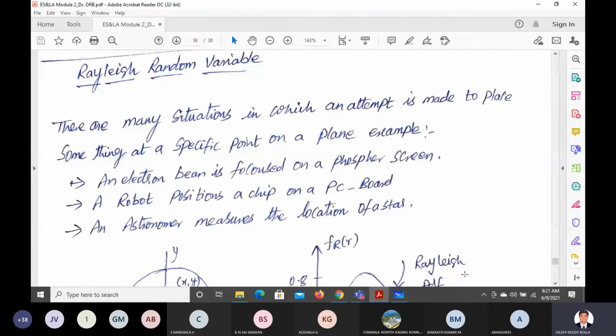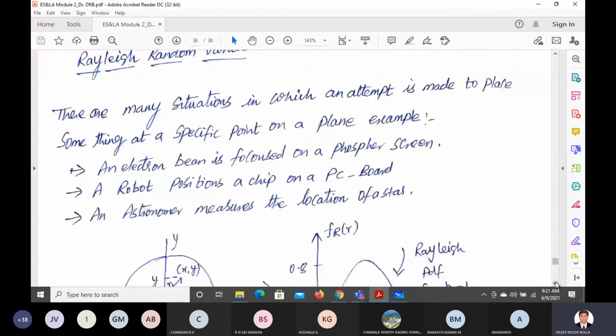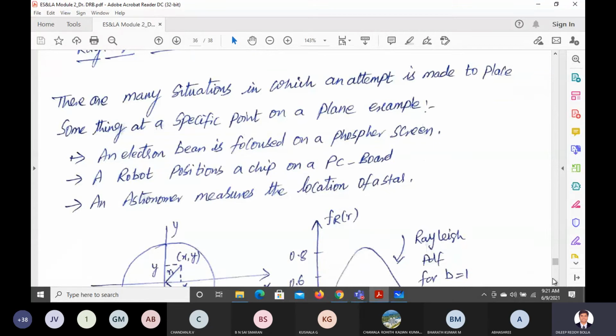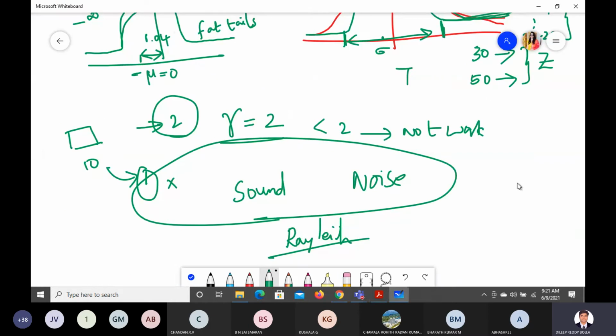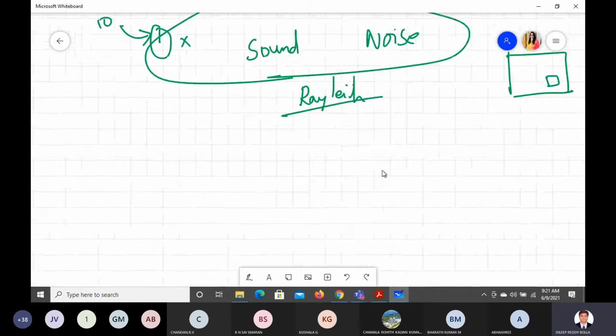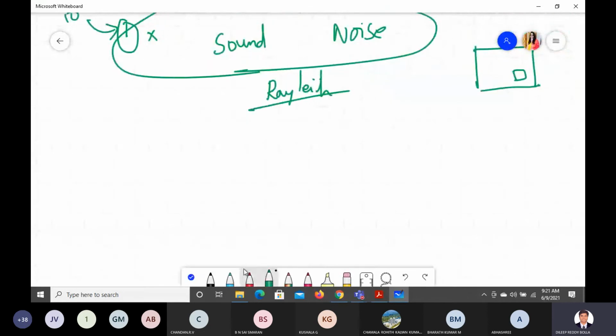Also we can see that a robot positions a chip on a PC board. How exactly is the robot going to position a chip on the PCB board? Let us say we have the PCB board here. Now in this portion we need to add a chip. You have seen this example, right? You do examples on a breadboard, correct?